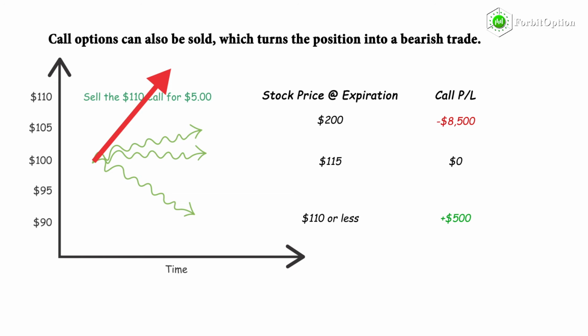At $115, the call would be worth $5 and there would be no profits or losses. At $110 or lower, the 110 call would expire worthless and the call seller would keep the $500 collected when initially selling the call. Because of the risk outlined above, it's not advised to sell call options without protection in the form of long stock or another call option purchased against the short call.